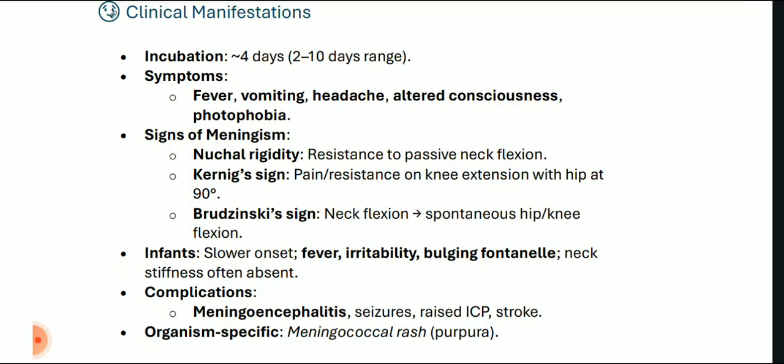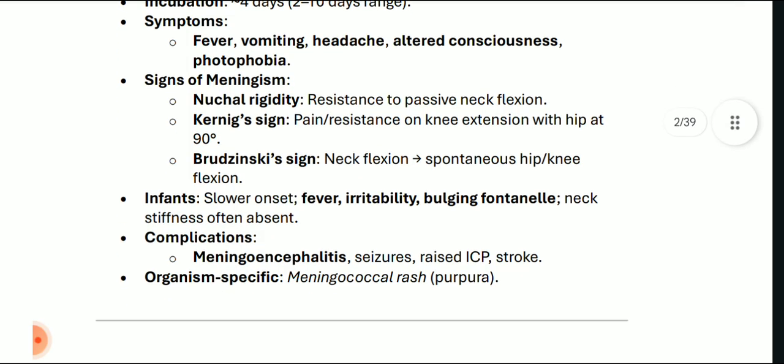Now, there are some signs which are clinically diagnosed for meningism. There is nuchal rigidity, resistance to passive neck flexion, so the neck is stiff. There is Kernig's sign, that is pain or resistance on knee extension with the hip at 90 degrees, and there is Brudzinski's sign in which neck flexion leads to spontaneous hip or knee flexion.